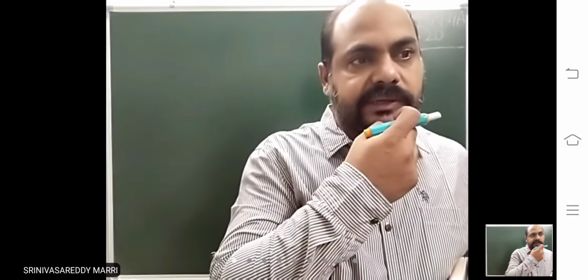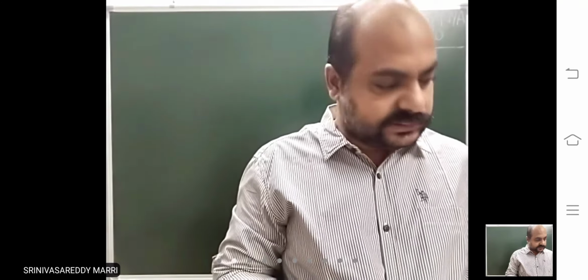In the previous lecture, we were discussing how to discuss continuity in an interval. Looking at that concept, we will solve some more problems.